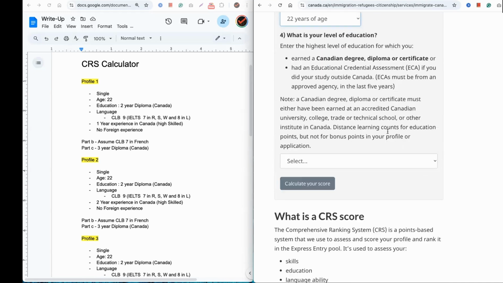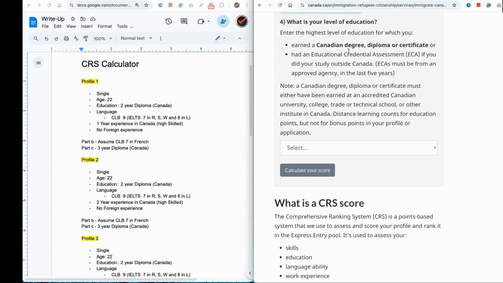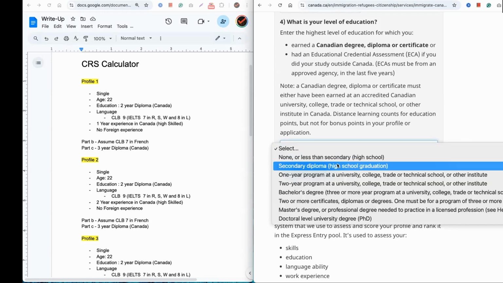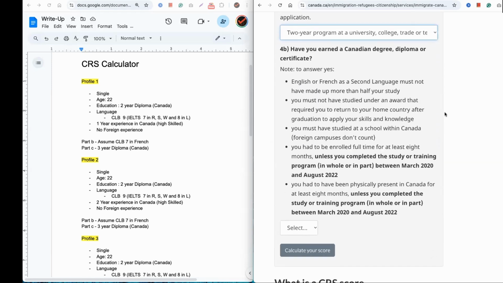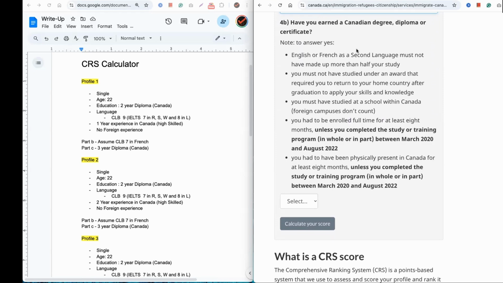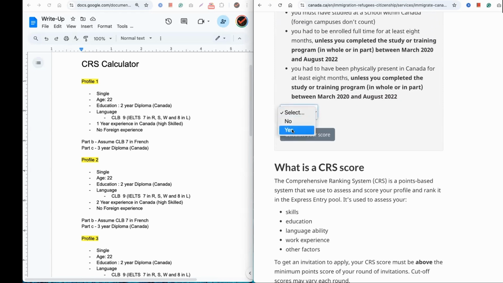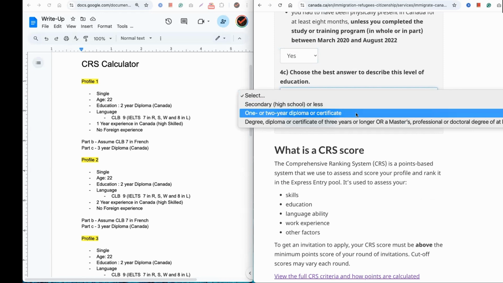Let's choose 22, as we were mentioning. Then, what is the highest level of education? This education could be from anywhere in the world, Canadian or non-Canadian. But if it's outside of Canada, for example, you did a bachelor's or diploma outside Canada, you need to produce the education credential assessment, which will tell the equivalency. But in our case, we have a 2-year diploma, and it's asked, is it a Canadian degree or diploma? Yes, right? So that's our profile. And then we know that it's a 1 or 2 year diploma.